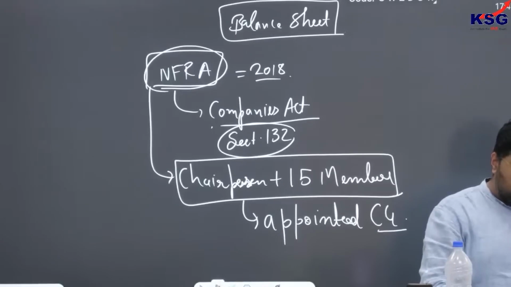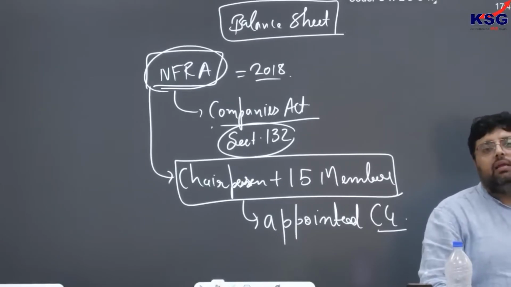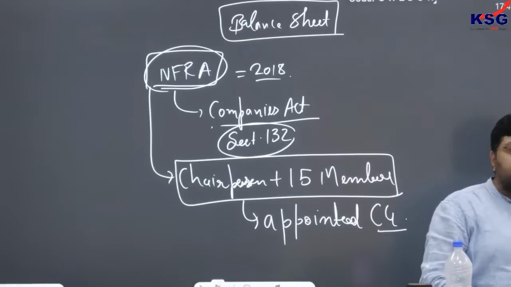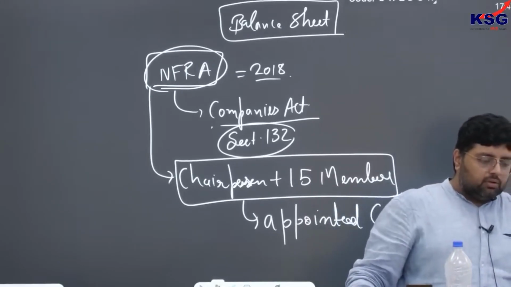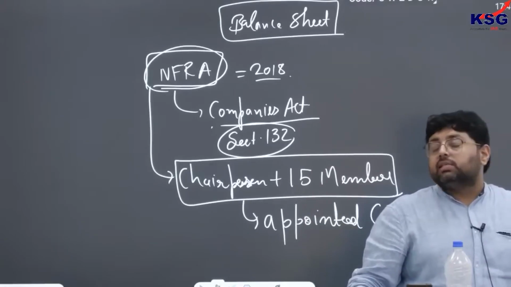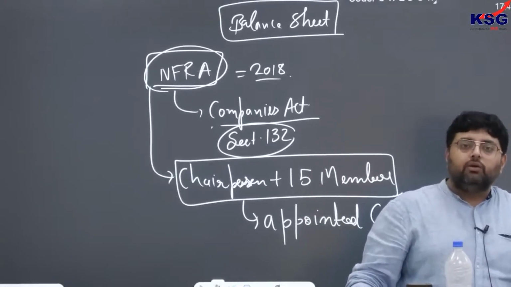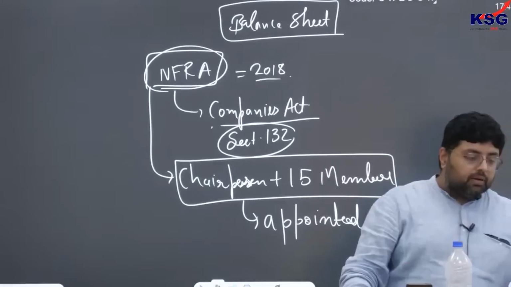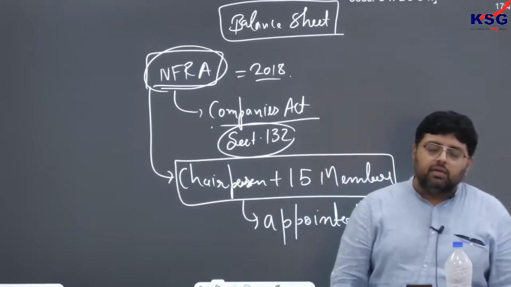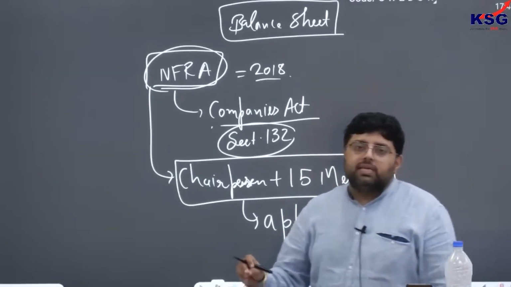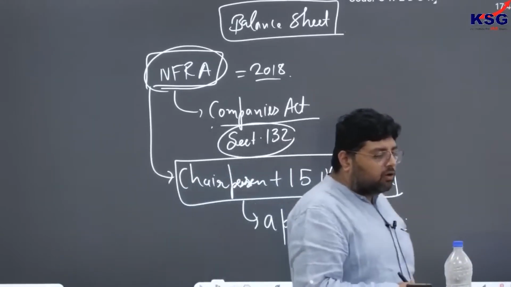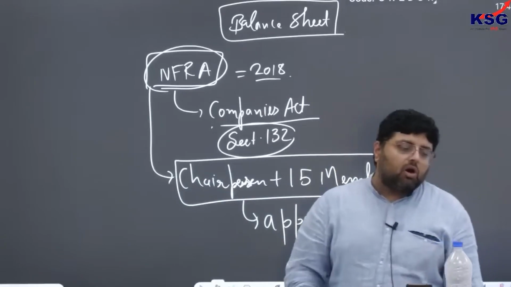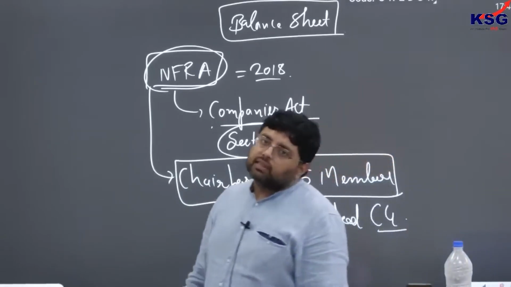Now if there is any fraud, NFRA has the authority to inspect. But there is a condition: they are going to check the accounting details of those companies which have a minimum paid up capital of 500 crore or annual turnover of more than 1000 crore.